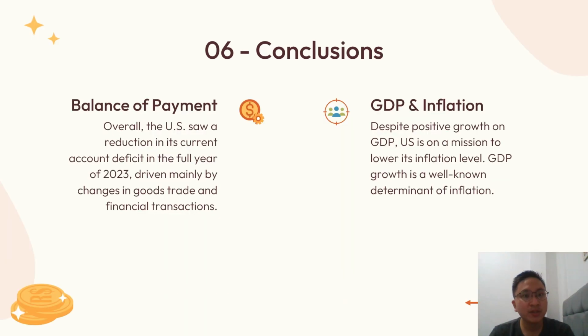So we can conclude that for the balance of payments, overall the US saw a reduction in its current account deficit in the full year of 2023, driven mainly by changes in goods trade and financial transactions. And as for GDP and inflation, despite positive growth in GDP, the US is on a mission to lower its inflation level. GDP growth is a well-known determinant of inflation.